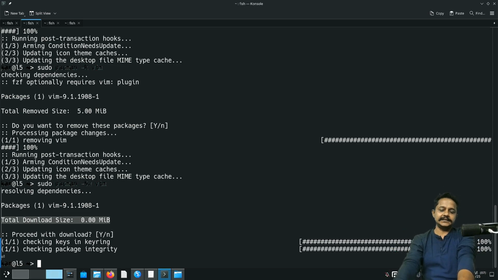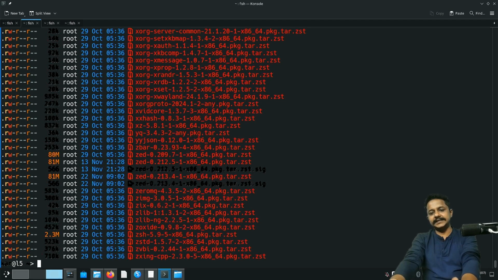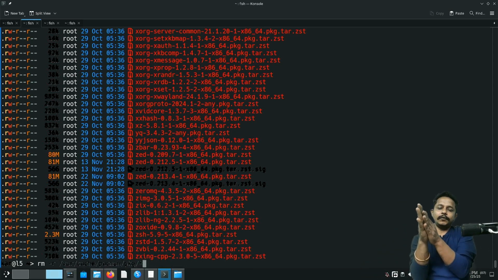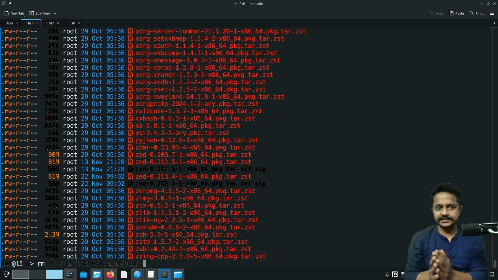So there is some mechanism to remove all those packages from the cache directory. Like if we ls /var/cache/pacman/pkg, see, there are a lot of packages already there. That means whether those are installed or not, those packages are there. There is a way to remove all those packages. See, if I just remove all of them from here, like rm -r followed by this folder and a star, it will remove all the contents within that folder. It works, but if you are using pacman, it works quite differently.